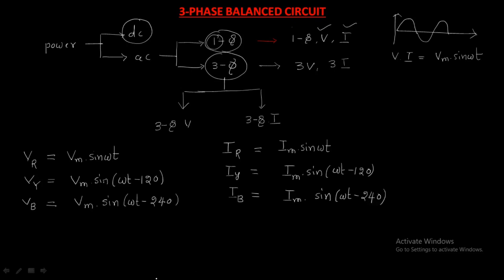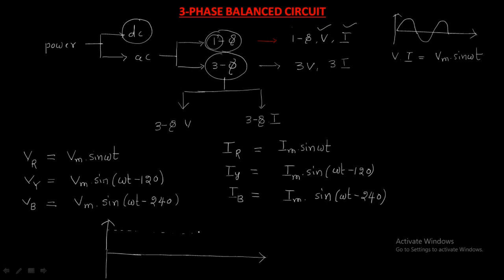The waveforms are represented like this.